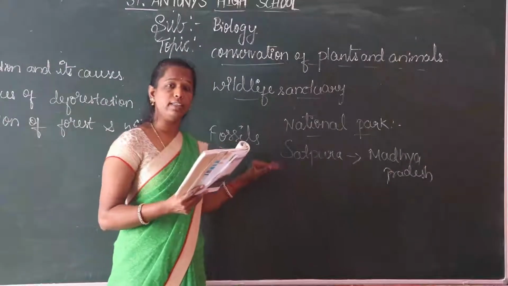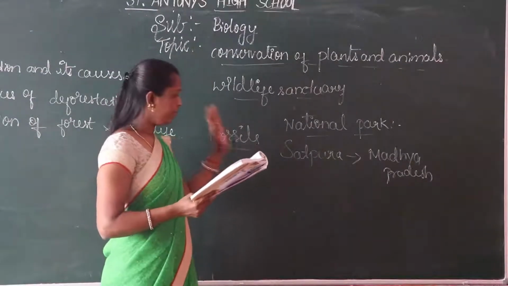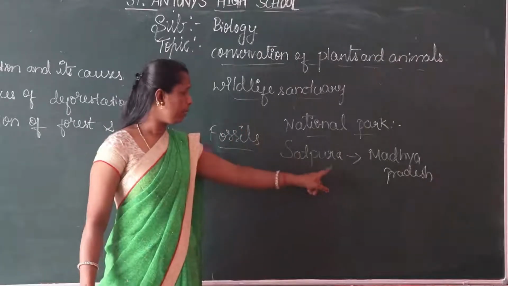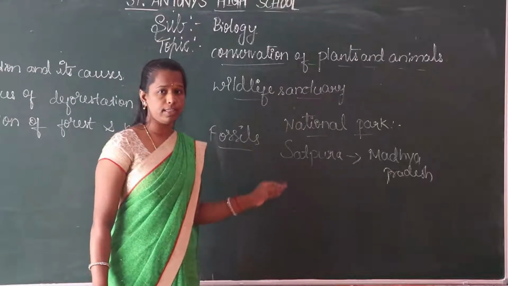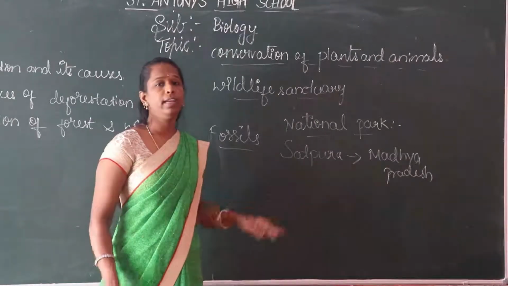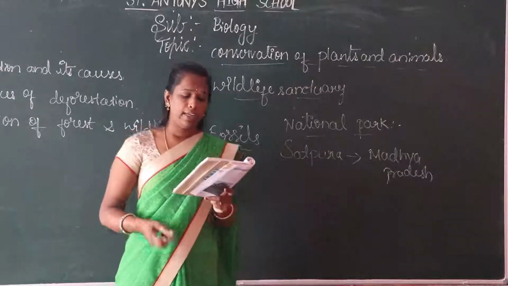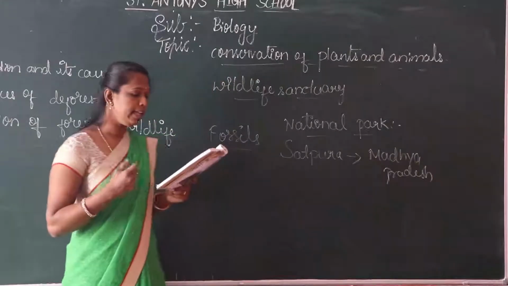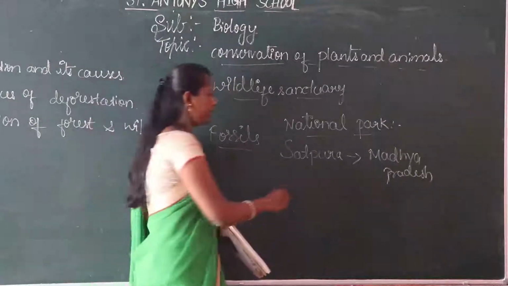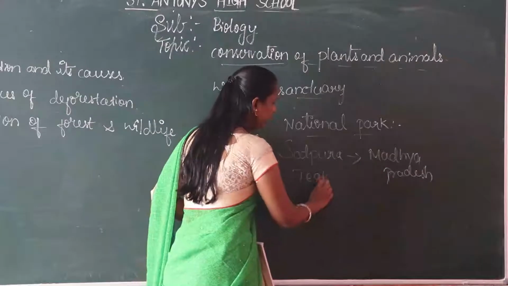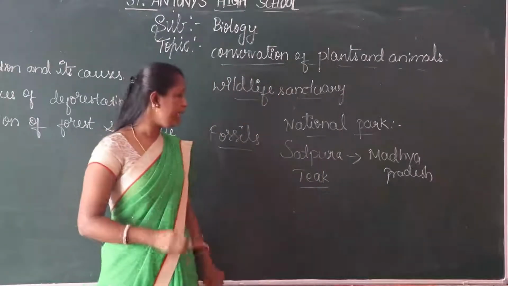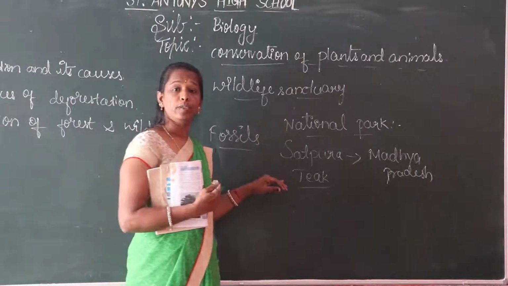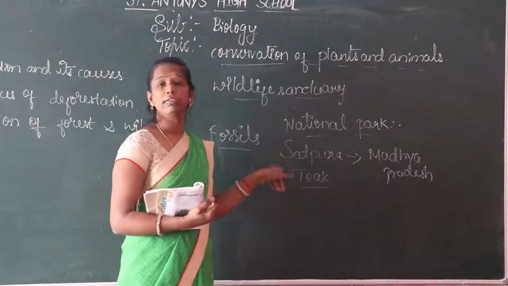It is the first biosphere reserve national park in India. This is the first one, and the finest Indian teak is found in this forest. Finest teak. So it is largely found in this forest.